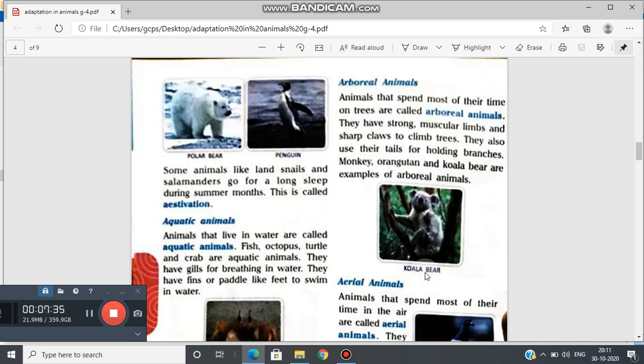Okay, this is koala bear. Learners, arboreal animals are creatures who spend the majority of their lives in trees. They eat, sleep, and play in the tree canopy. Okay.